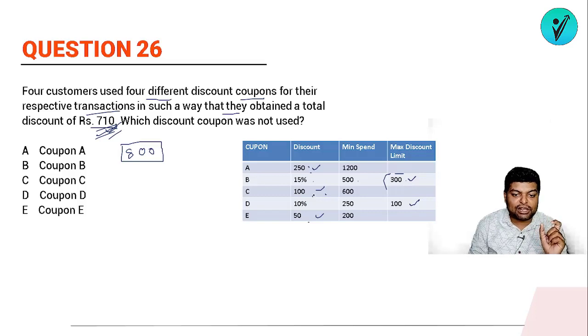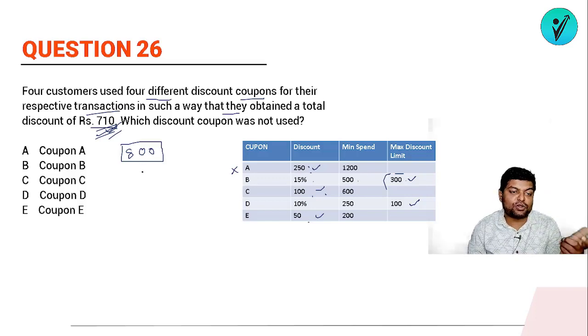ठीक है, अगर मान लो मैंने ये 100 रुपीज वाला कूपन हटा दिया, अगर ये हटा दिया तो 250 तो सीधा गया. So never I'll be getting a discount of 700. If suppose I am removing this 100 rupees sharp, मैंने decline कर दिया, ठीक है, so never I'll be getting 700 का ही maximum discount हो पाएगा.